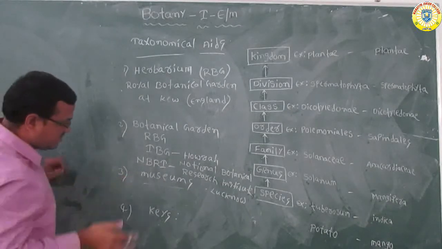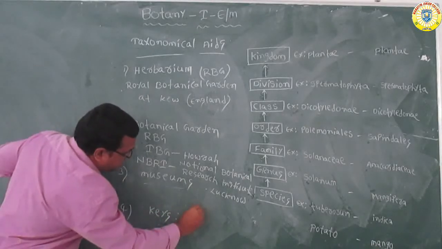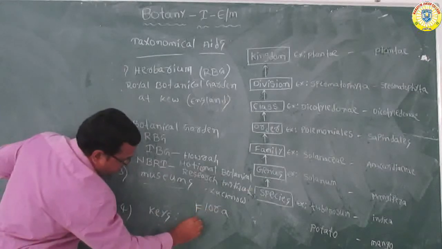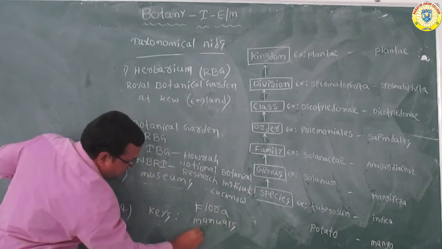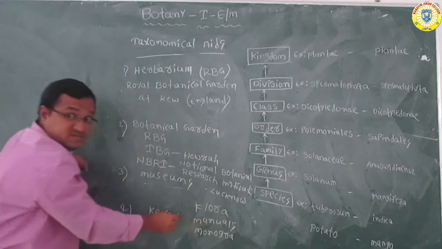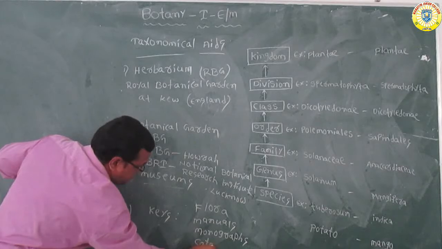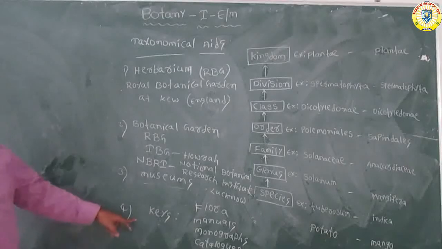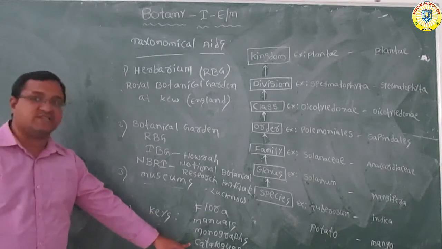Not only keys, some other aids are also important: flora, manuals, monographs, and catalogs.